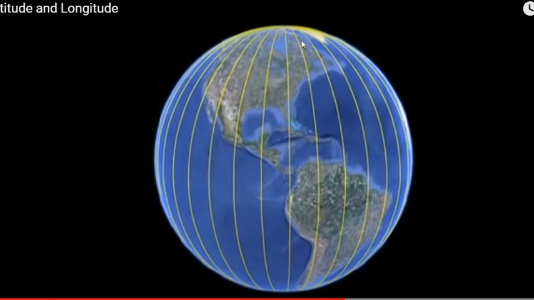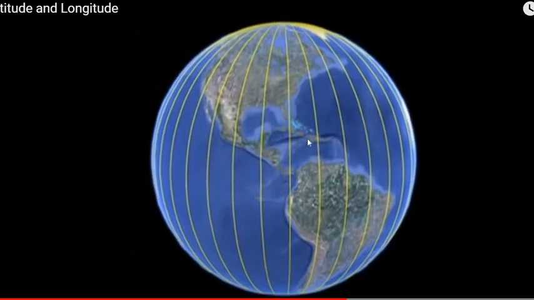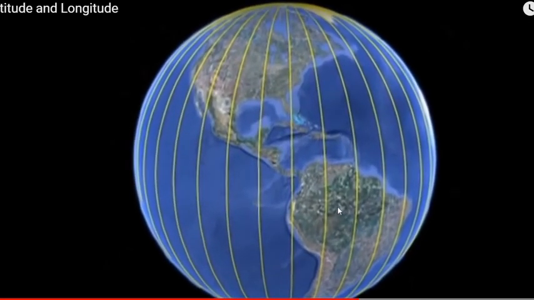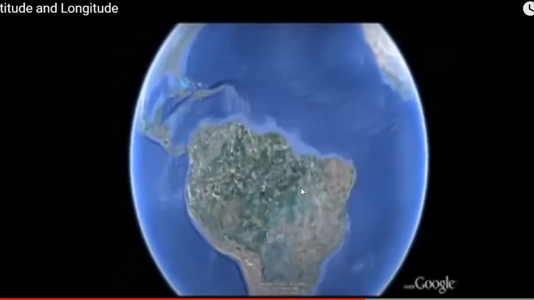This vertical straight line is a meridian. These lines are also measured in degrees, minutes and seconds.